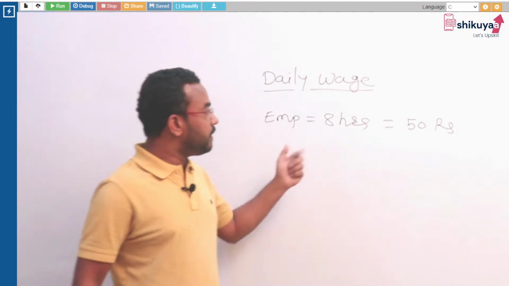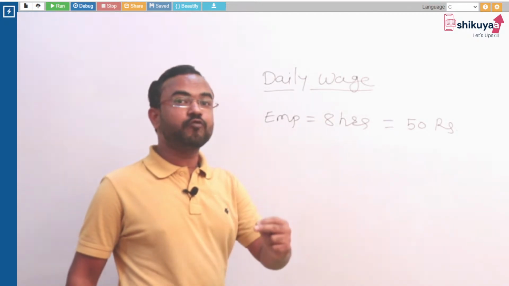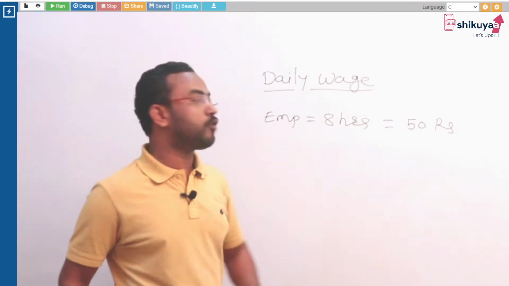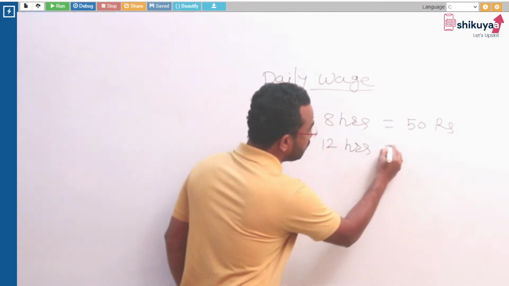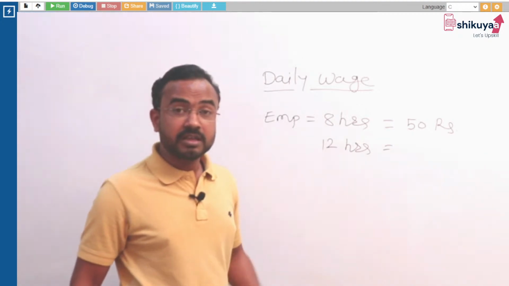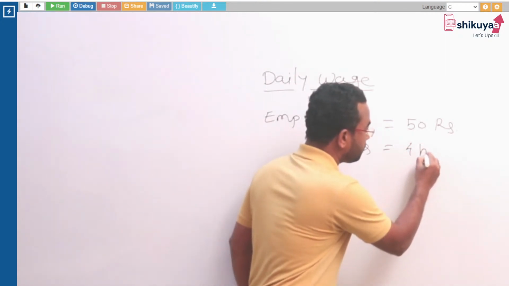Understood? Now suppose the employee works for more than 8 hours, say for 12 hours. So how many hours does the employee work extra? 4 hours.